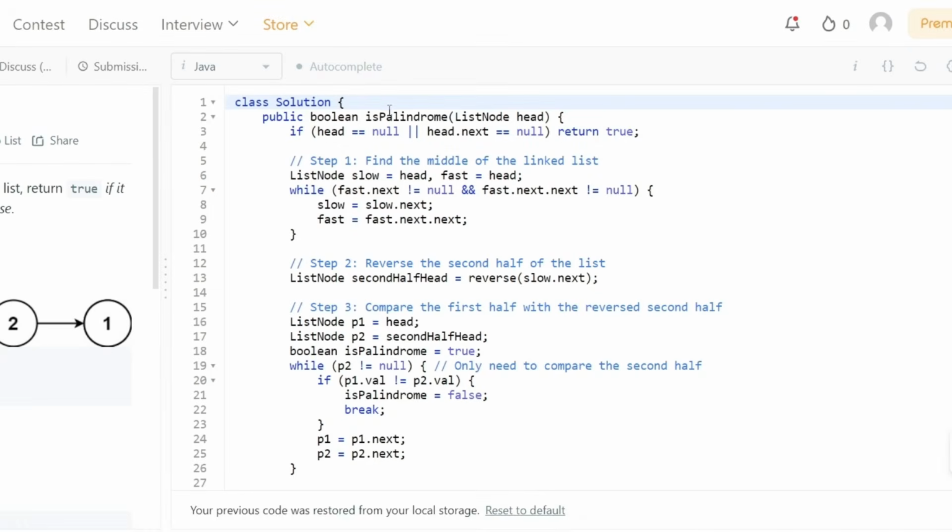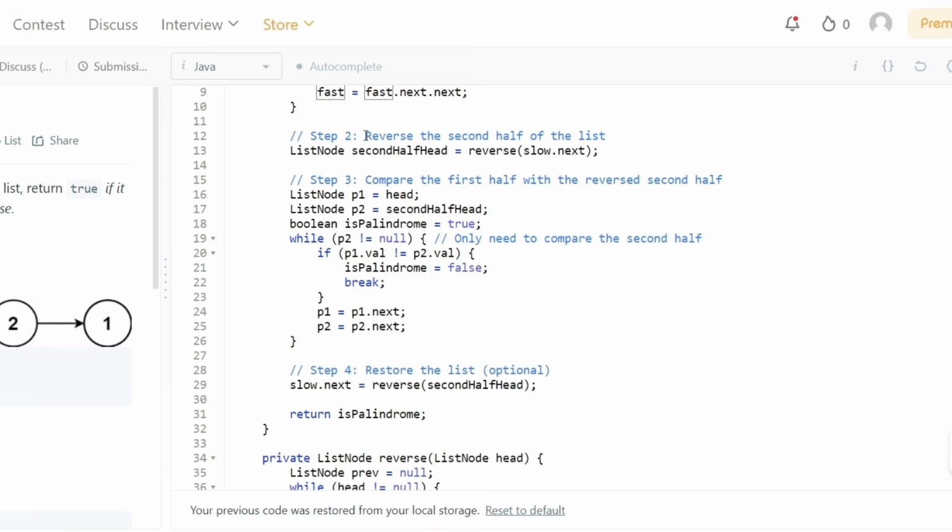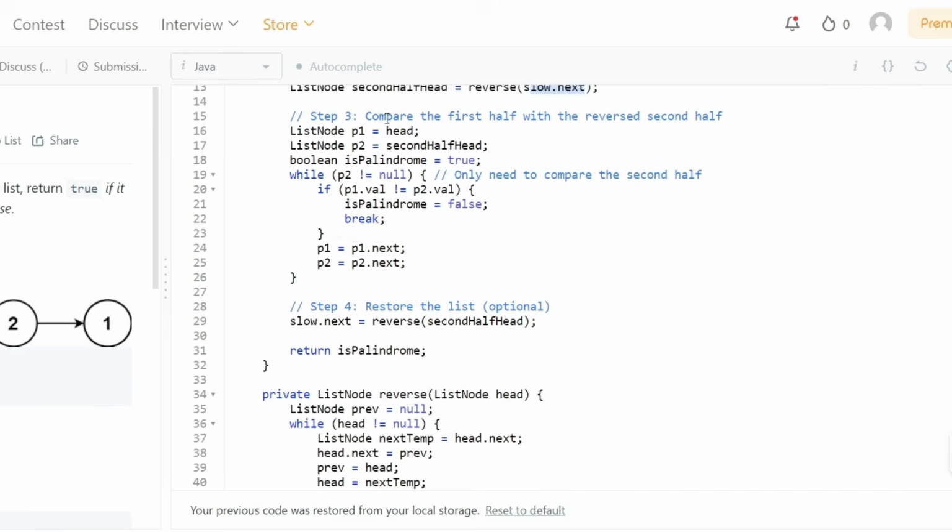So here is the Java code for the solution we just explained. First of all, we are going to check for the edge case: if the given input is null, we can simply return true. If that is not the case, first we will find the middle of the linked list using the slow pointer and the fast pointer. Once we do that, we start reversing the second half of the list using the reverse function for slow.next. And then we simply compare the first half with the second half.